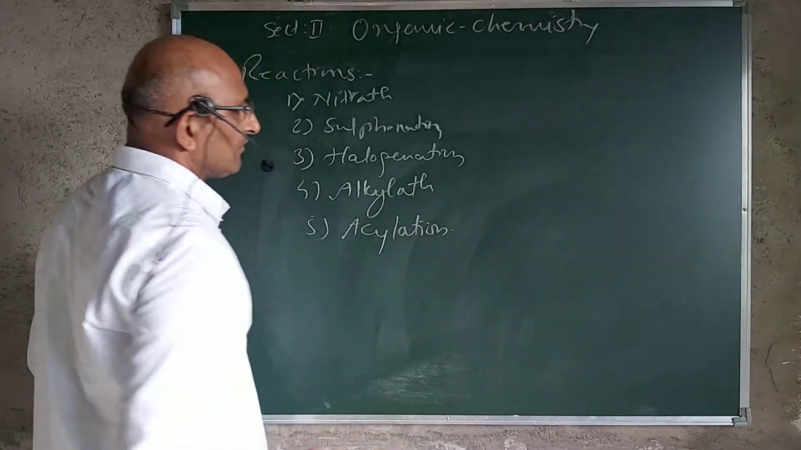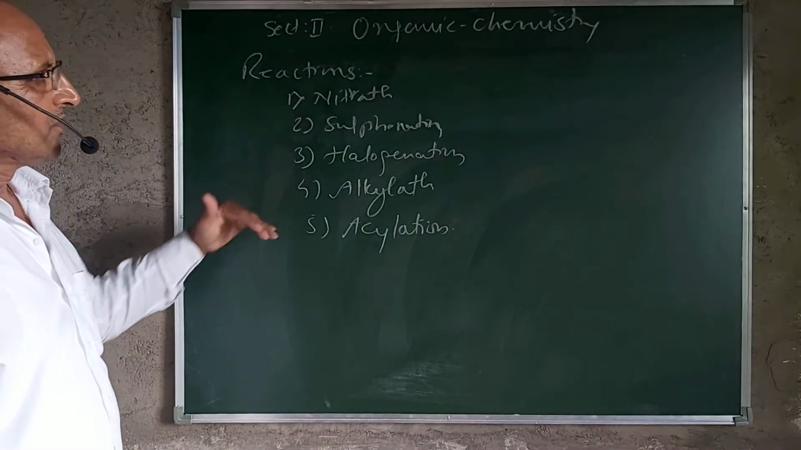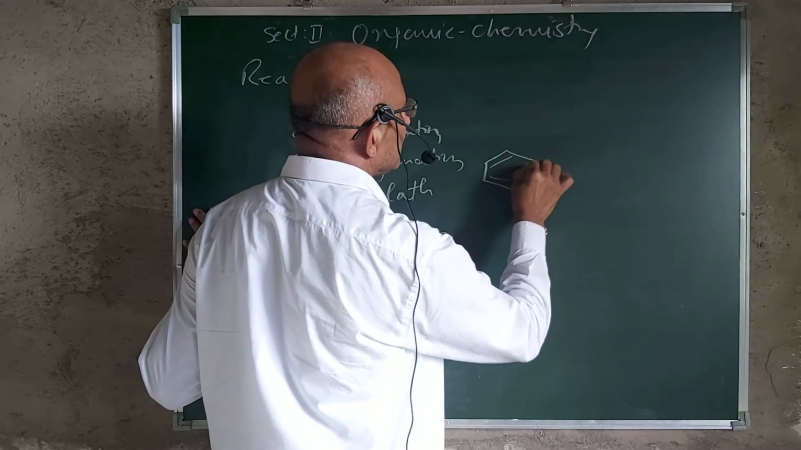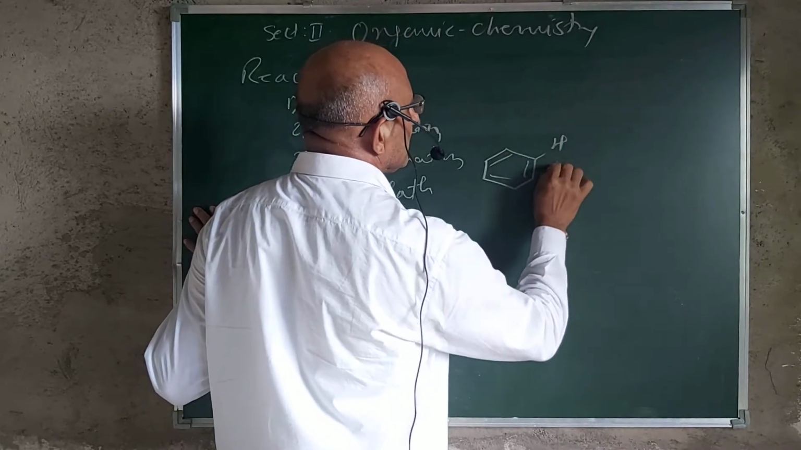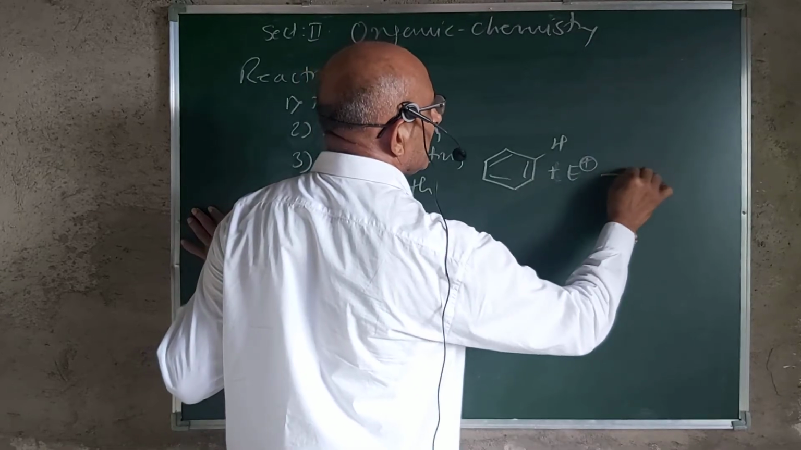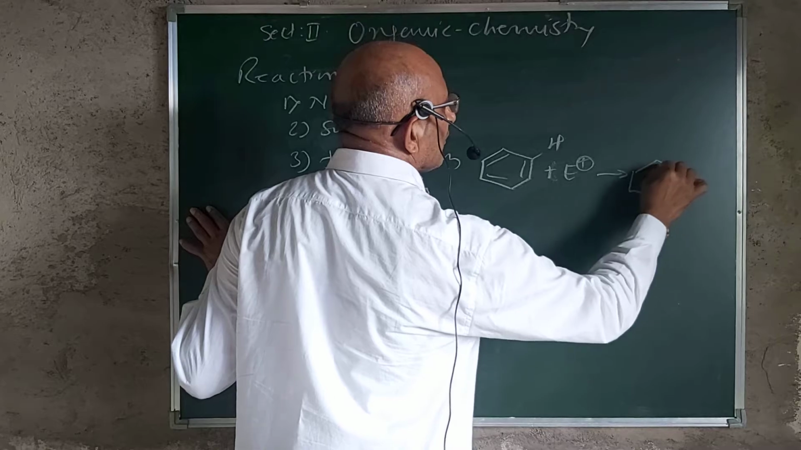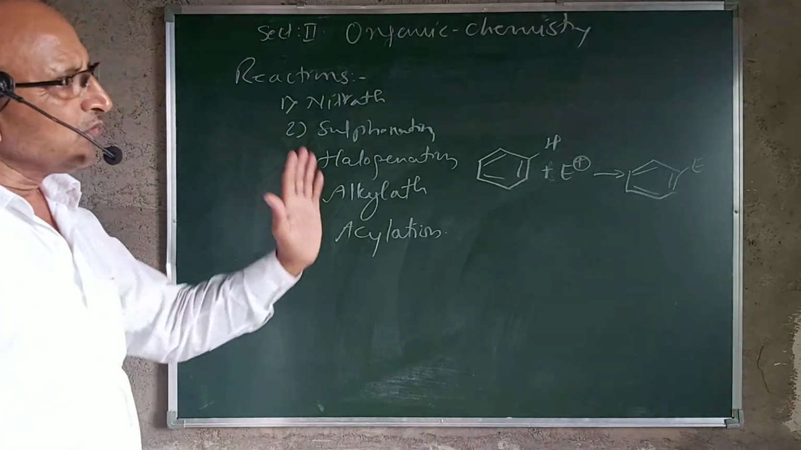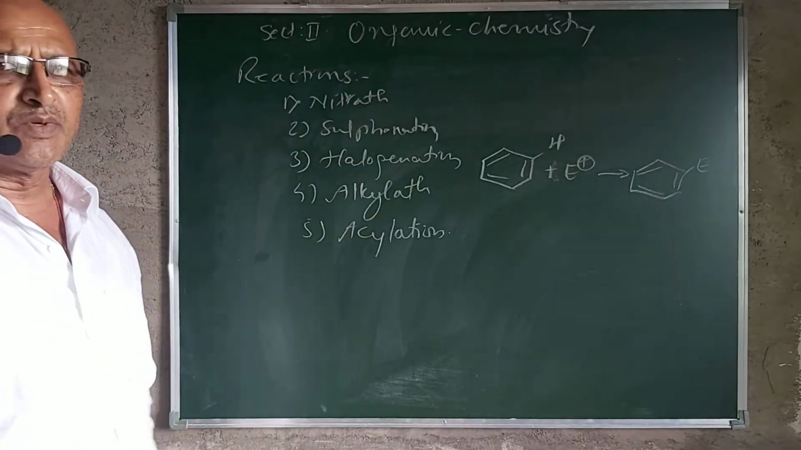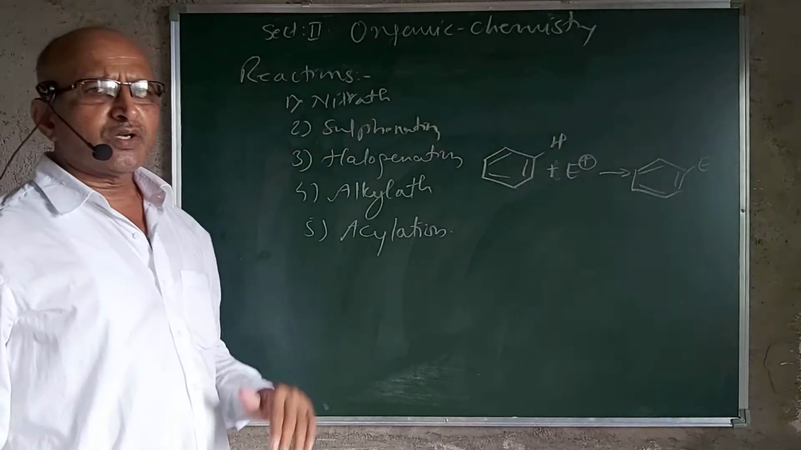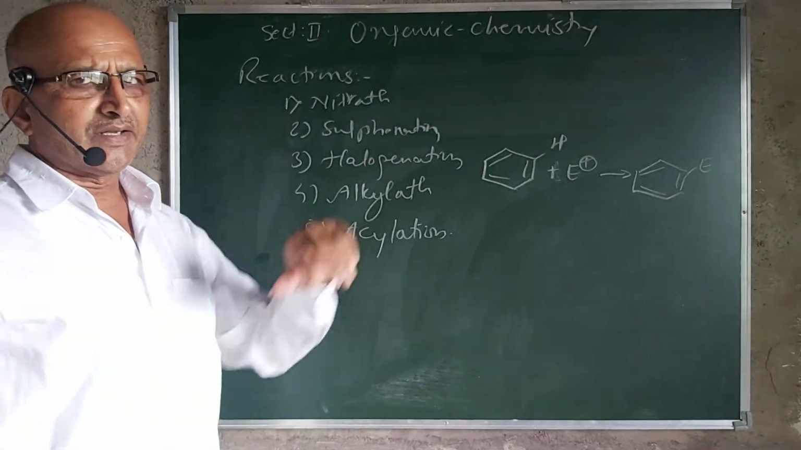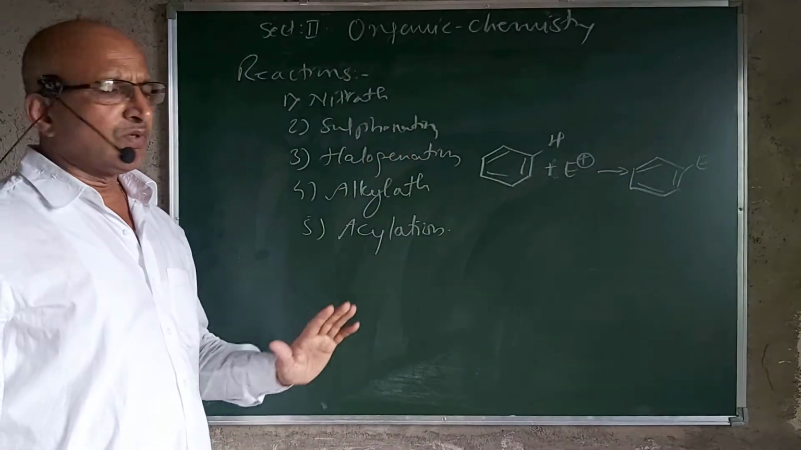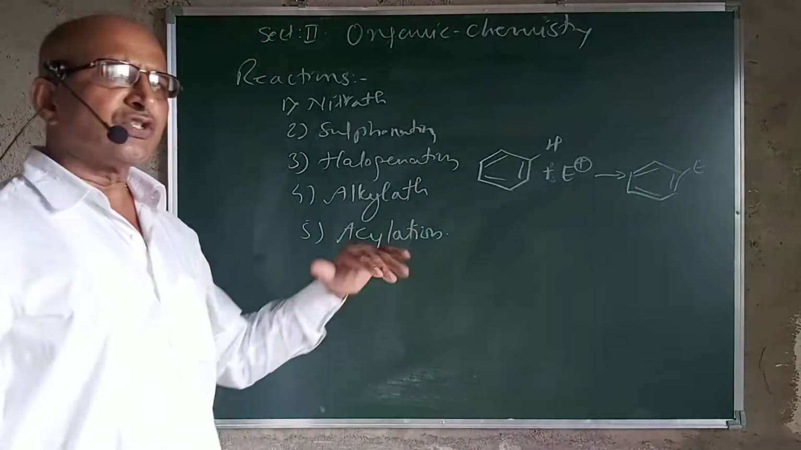Now, when we say that it gives the electrophilic substitution reaction, it means that any one of the hydrogen atoms of this benzene ring is getting substituted or replaced by an electrophile, and you are getting a substituted product. That means the C-H bond has been broken and a new C-electrophile bond has been formed. And this product which is obtained maintains its aromatic character. These different reactions are of the same type; only the type of electrophile in each of these reactions is going to change.